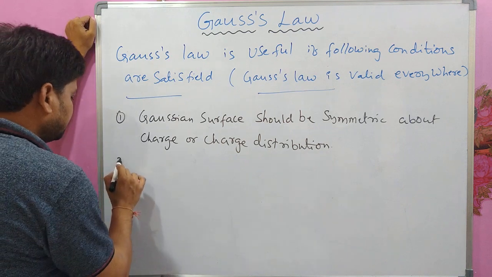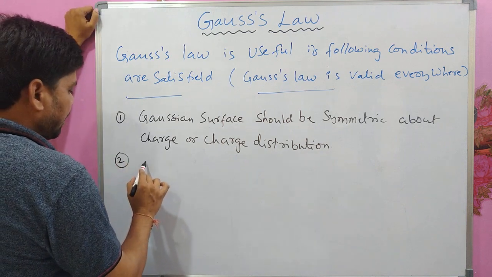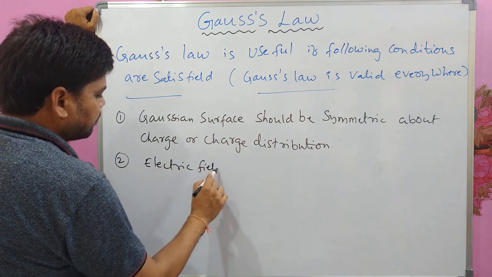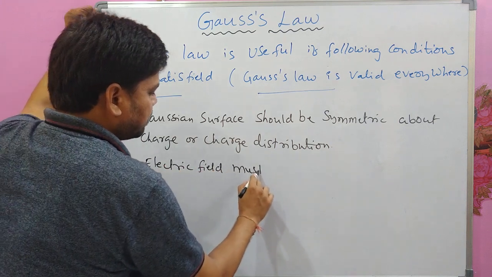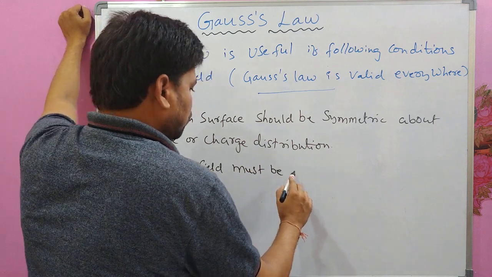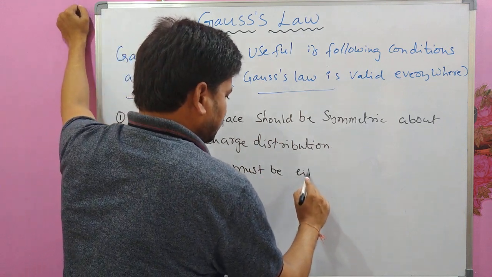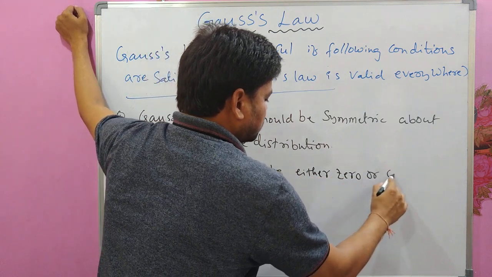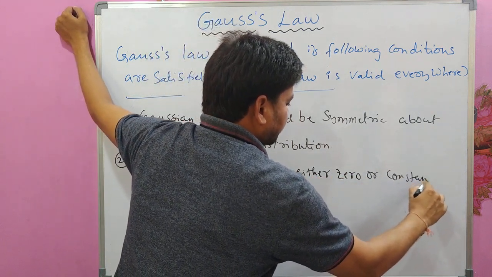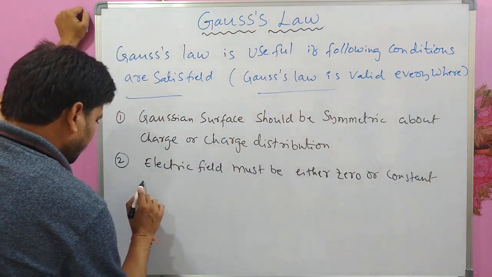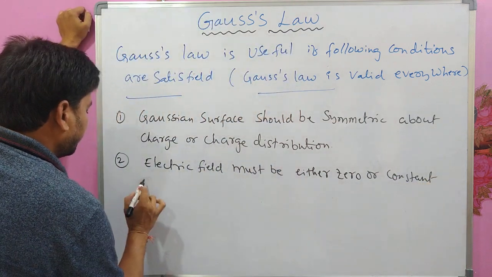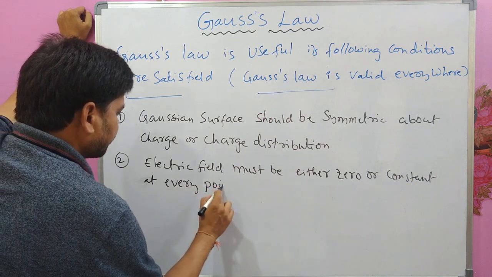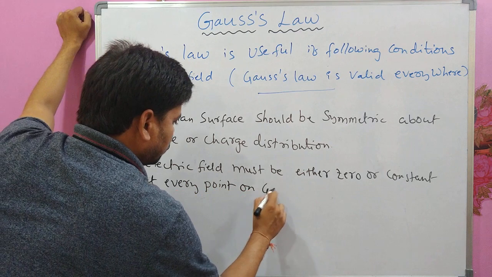Okay, and number 2, the electric field must be either 0 or constant at every point on the Gaussian surface.